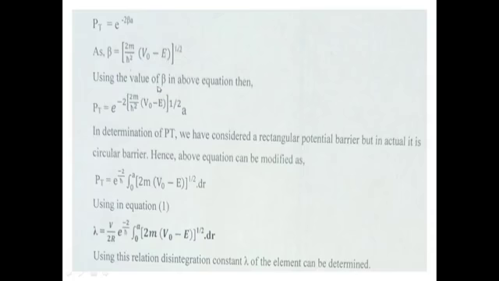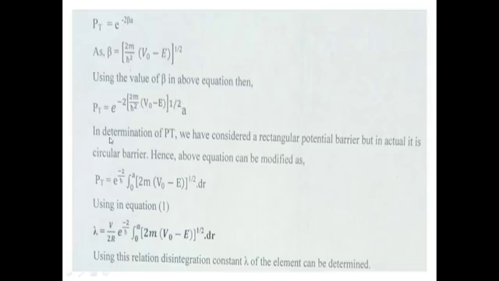Using the value of β in the above equation, you will get Pt is equal to e^(−2[2m(V0 − E)/ħ²]^(1/2) a).